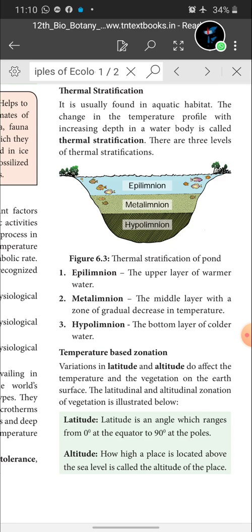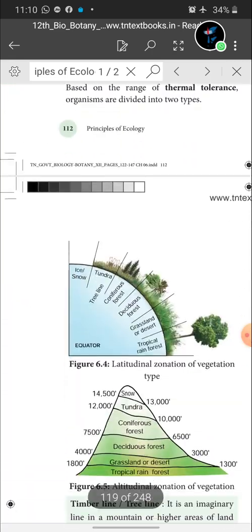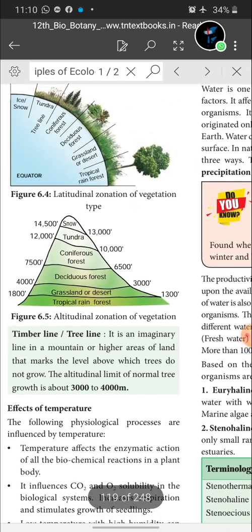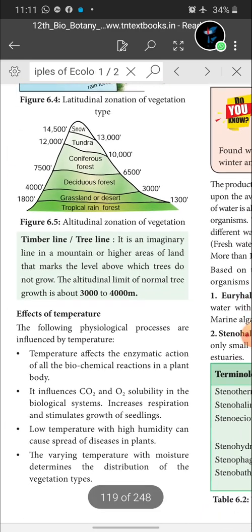Altitude, how high a place is located above sea level, is called the altitude of the place. See here, the altitudinal and latitudinal zonation of vegetation is illustrated in a diagrammatic way. Please go through it.